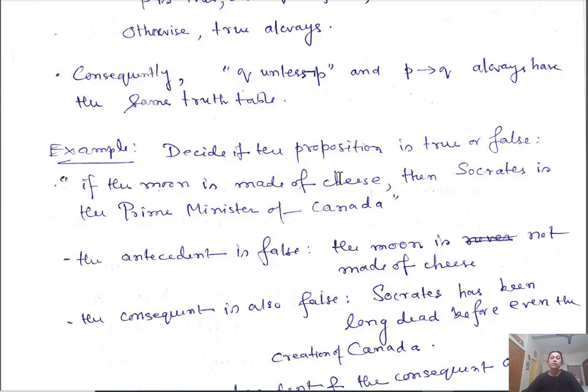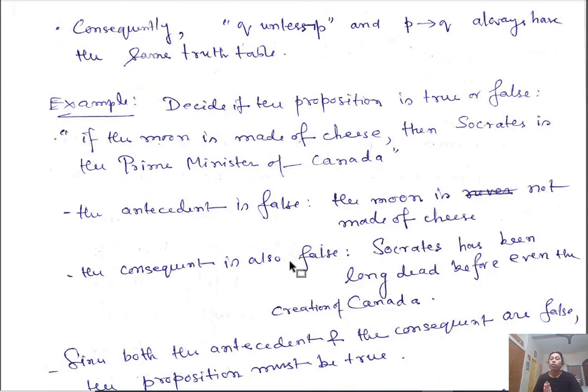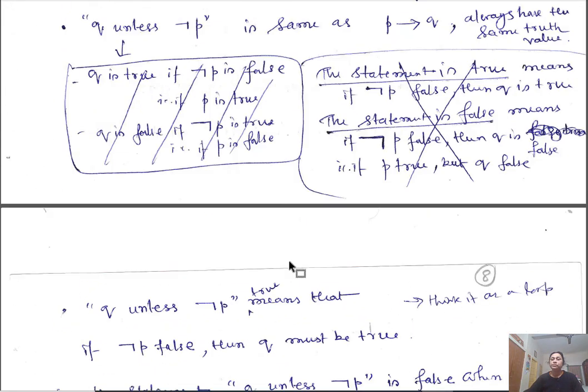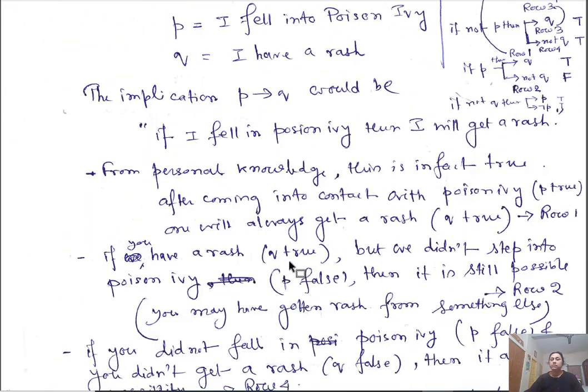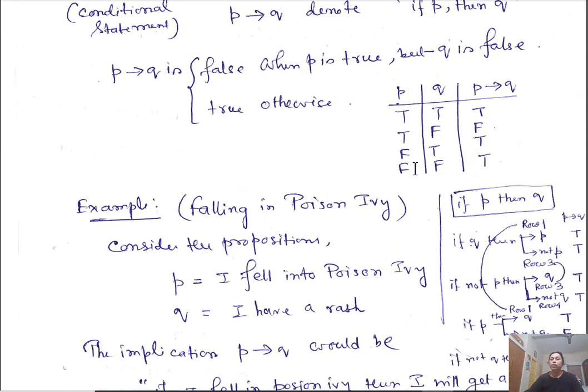Now, what about this P statement? The moon is made of cheese is actually false. And Q, Socrates is Prime Minister of Canada, is also false. Whenever both P and Q are false, the implication P implies Q has the value true. In the implication table, all cases are true except when P is true but Q is false.